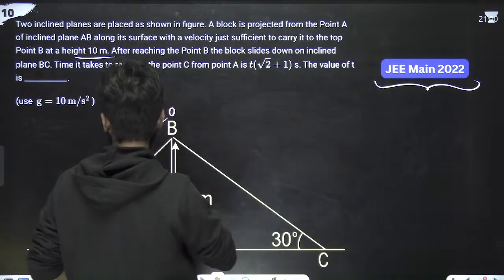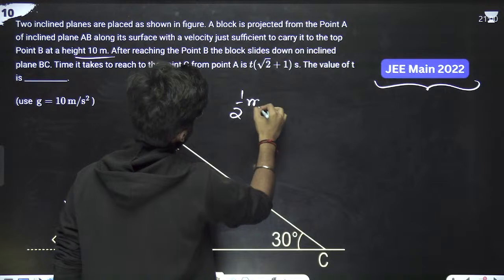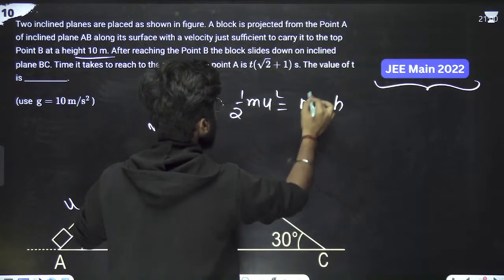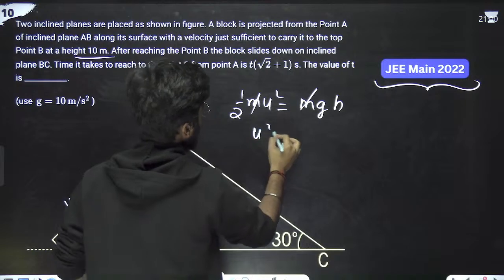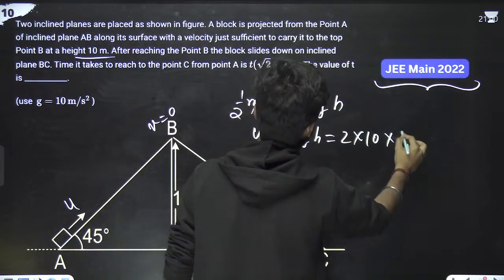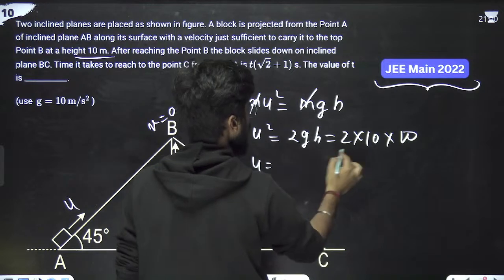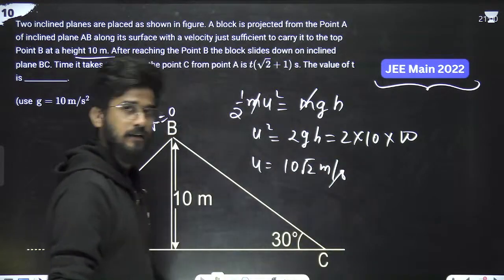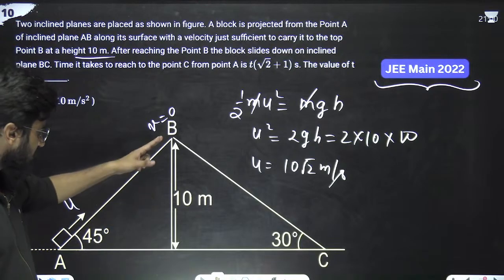So kinetic energy half m u square is being converted into potential energy mgh. m got cancelled. u square is equal to 2gh. 2 into g is 10, h is 10 meters. So u is 10 root 2 meters per second. So this is the velocity. Now just calculate the time.